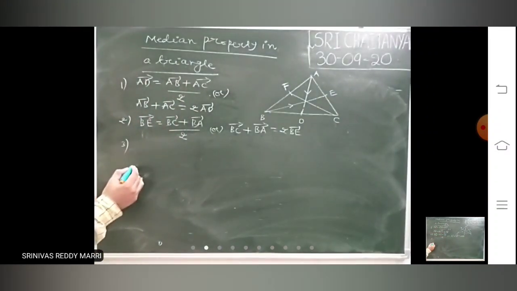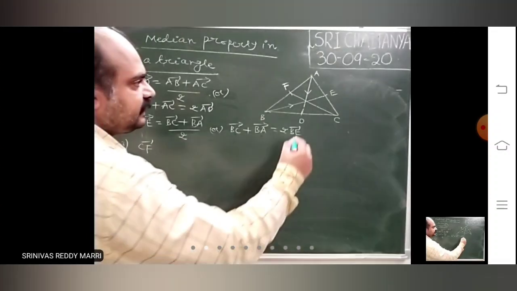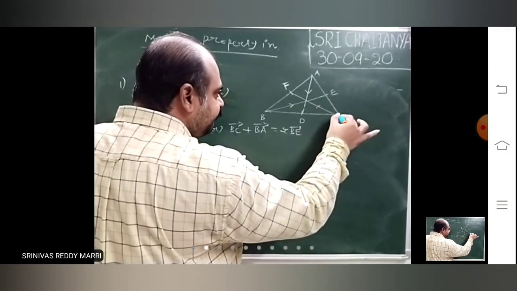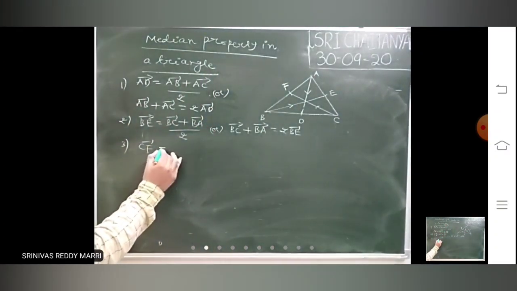In both ways you can use it. Similarly another median vector CF bar is there. CF bar is nothing but CB bar plus CA bar by 2.